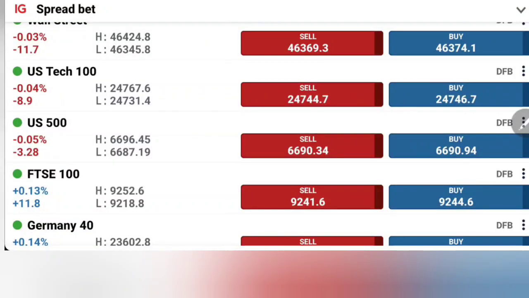US indices, be it S&P, NASDAQ or Dow, all the three are trading at the all-time high levels. We have seen yesterday again a bullish momentum, and we have seen all the three indices hitting the record levels here. While it is Germany 40 and FTSE100, despite bearishness with the European session, we have seen the US session pulling the indices a little bit on the upside.